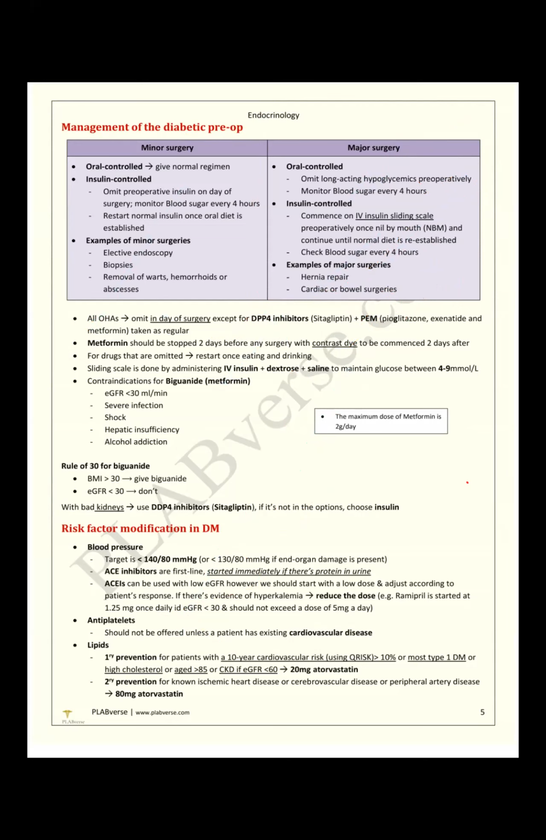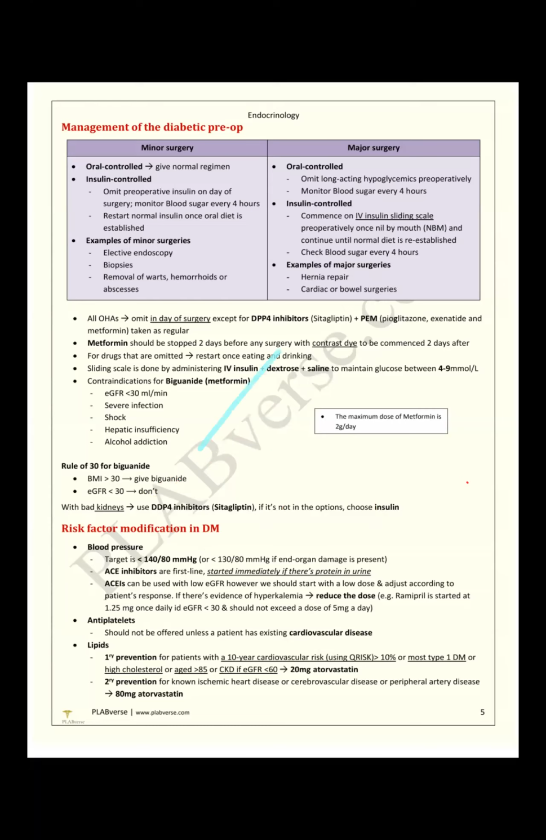Contraindications of biguanide, that is metformin: we have to remember severe infection, and especially the eGFR level. If it is below 30, we have to stop metformin; we can't give it. If BMI is more than 30, meaning obese, we start a biguanide, but with eGFR below 30 we can't give it. So in kidney patients, the safe drug is sitagliptin, which is kidney protective, or we can use insulin.